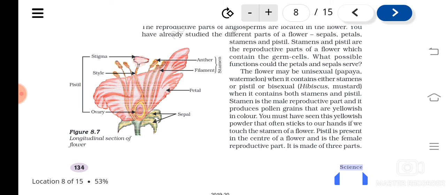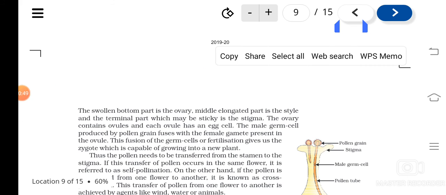And female gametes or egg is found where? Inside the ovule. Ovule is not the female egg. Understood? It is producing the female gamete or egg. So I told you the pollen grains contain the male gametes, and the ovule contains the female gamete. So during fertilization, these two gametes fuse and result in zygote formation. Understood?